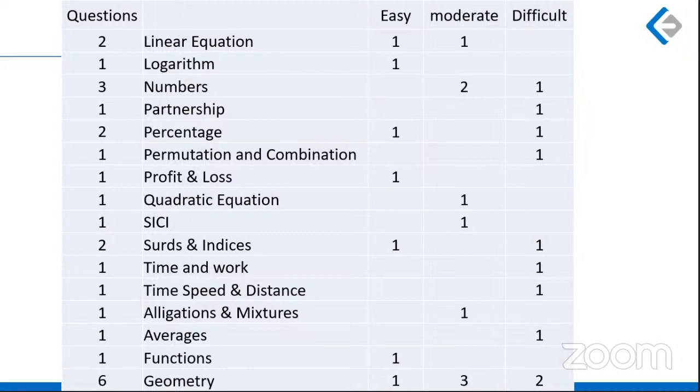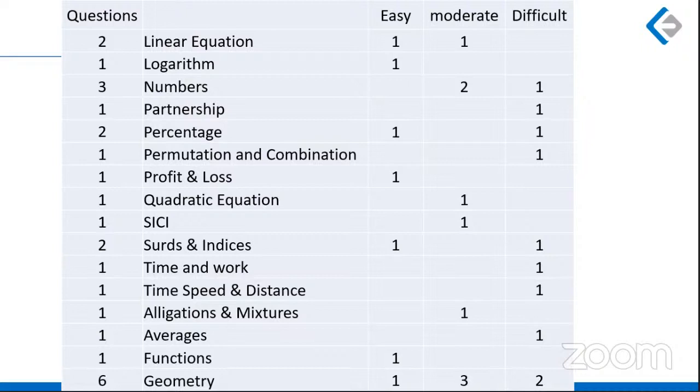I have clubbed some of the difficult and very difficult questions together. There were two very difficult or lengthy questions. Partnership had one which was lengthy. Maybe this is the one which was difficult. Two questions from percentages, one easy, one difficult. One difficult, lengthy question from, maybe this is the one which was very difficult, from permutation and combination.